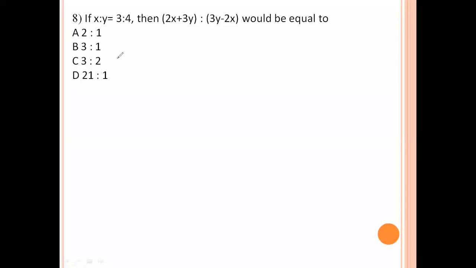If x is to y equal to 3 is to 4, then 2x plus 3y is to 3y minus 2x would be equal to? Take x value 3, y value 4. 2 times 3 is 6, 3 times 4 is 12. 6 plus 12, 18, is to 3y, 3 into 4 is 12, minus 2x, 2 into 3 is 6. 12 minus 6 is 6. 18 to 6 is 3 is to 1. Option B is the right answer.